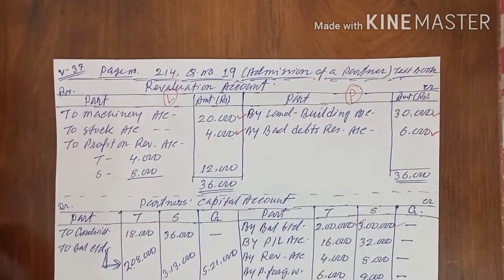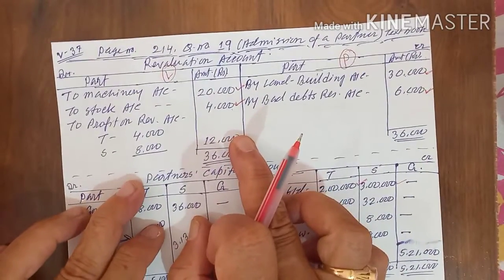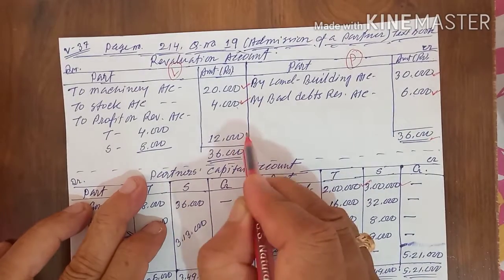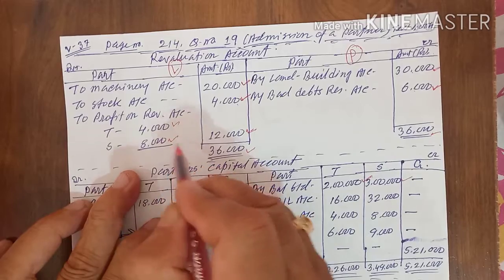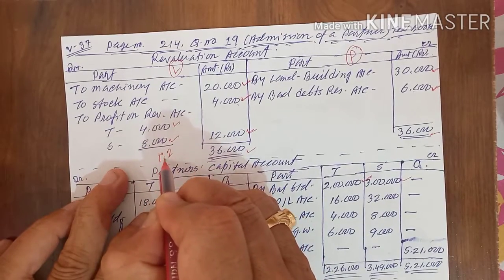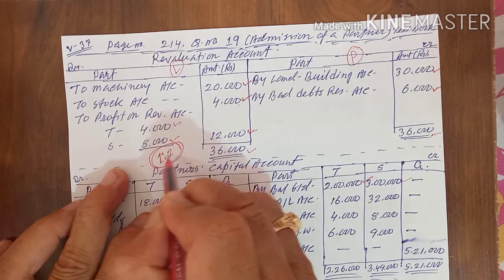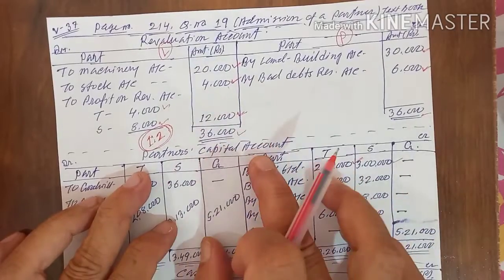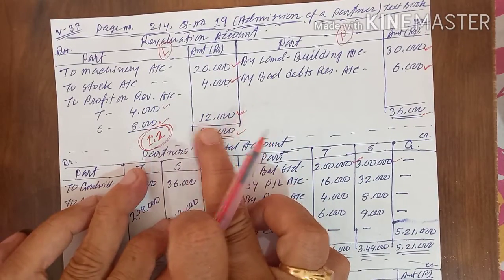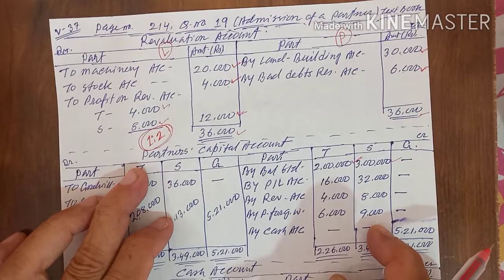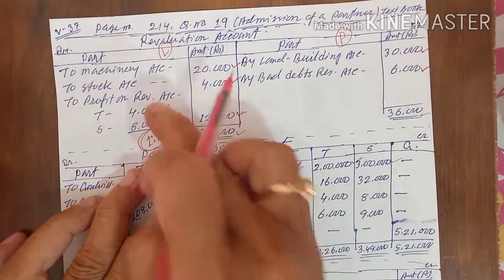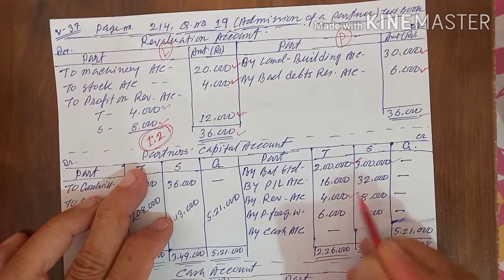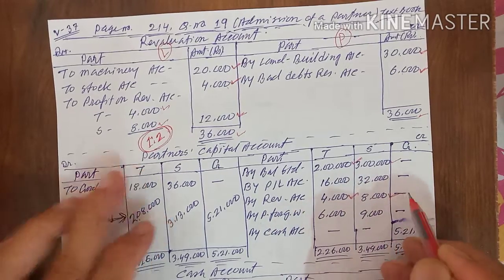Now what will we do? We will close the revaluation account. If you add, you will get 36, and you will get the balance of 12,000, which you have to distribute in 1:2 ratio. This is 1:2 ratio according to your old ratio of T and S. Revaluation account work is over. Soon after completing the revaluation account, the balance you transfer, otherwise you will forget it. So 4,000 and 8,000, not 800, 4,000 and 8,000. So 4,000 and 8,000, revaluation account we have transferred the balance.